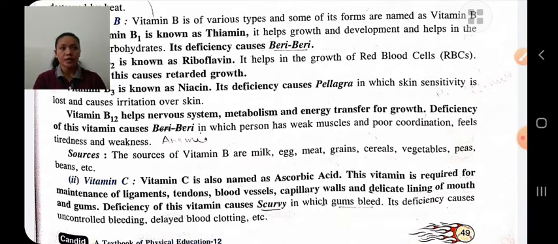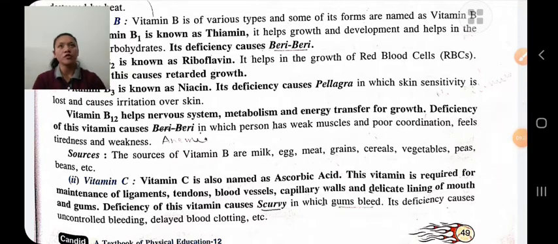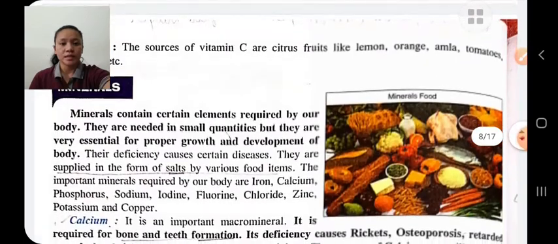Vitamins are divided into two parts: fat soluble vitamins and water soluble vitamins. Fat soluble vitamins are those vitamins which are soluble in fat, that is vitamin A, D, E, K. Water soluble vitamins are those vitamins which are soluble in water, that is vitamin B and C. Next is minerals.